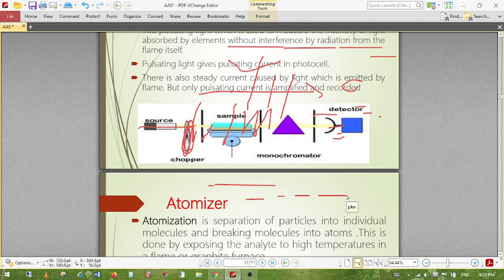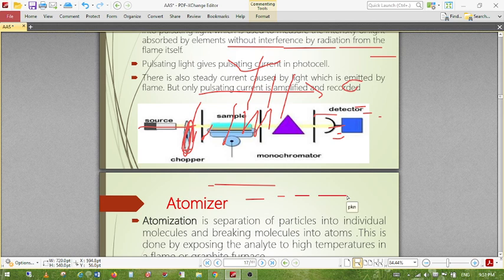So we have to use this kind of wavelength, and these are the different flame colors. When this kind of metal is present, if the sample is put into the flame and a yellow color comes out, then we know that sodium ion is present in the solution. If the flame color is red, then we know lithium is present. If the flame color is violet, we know potassium ion is present.